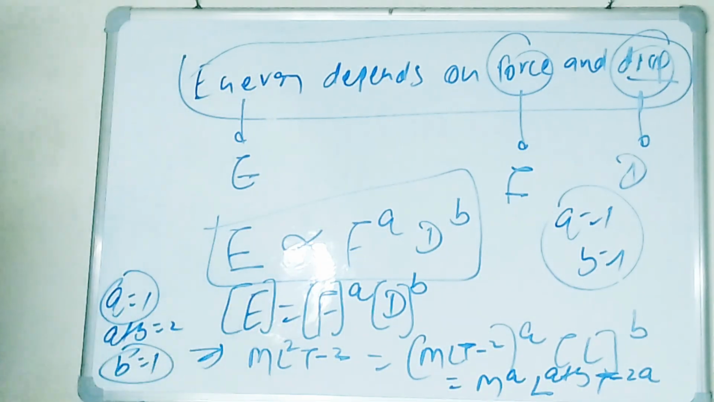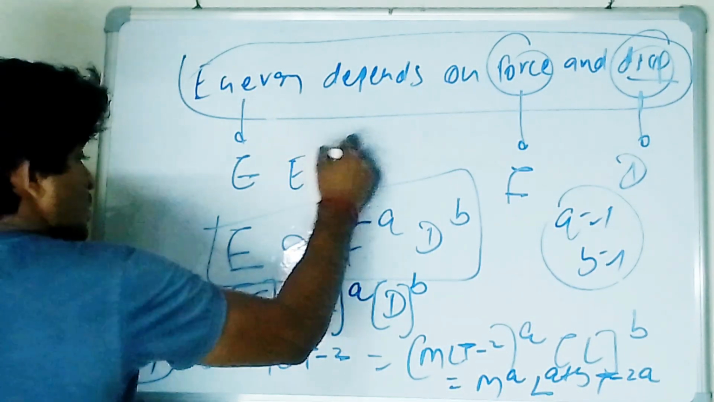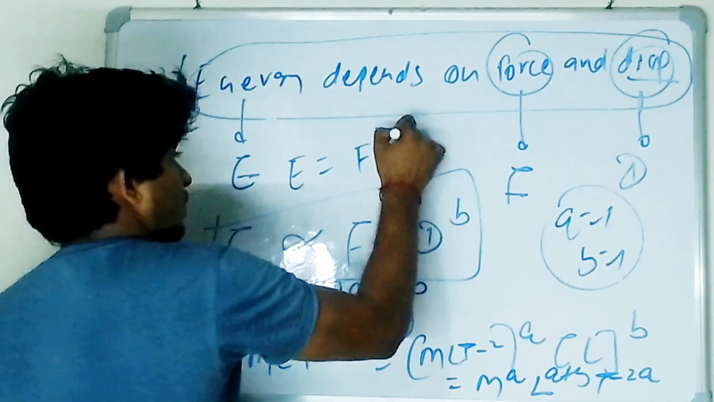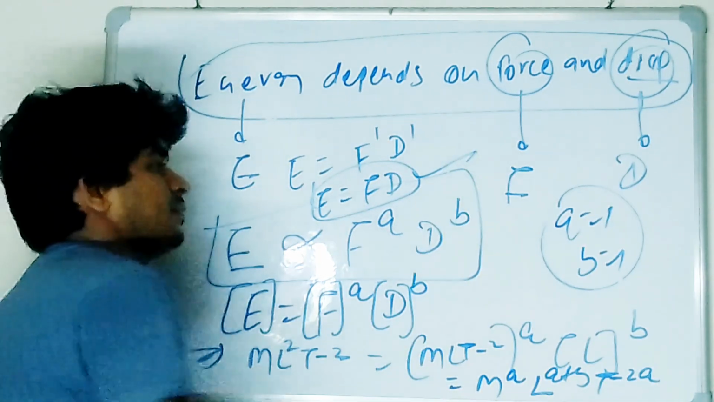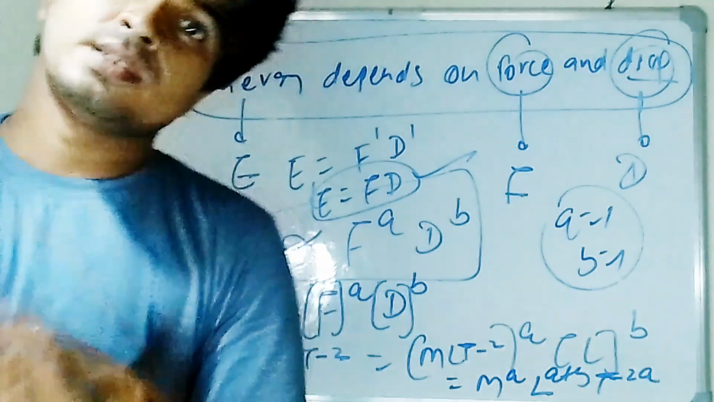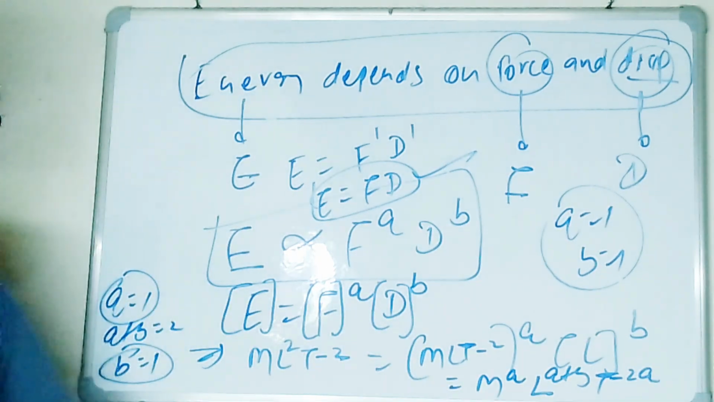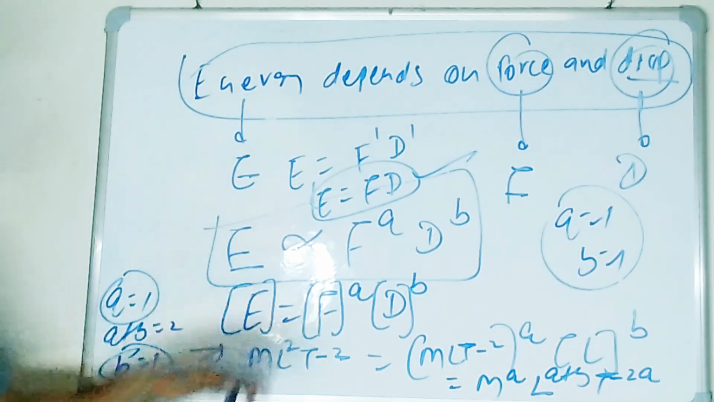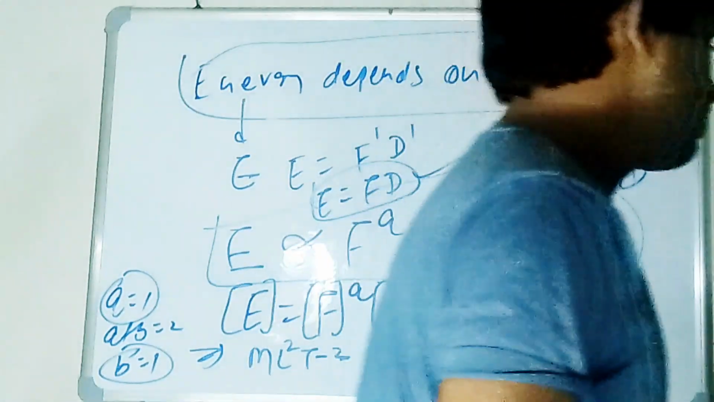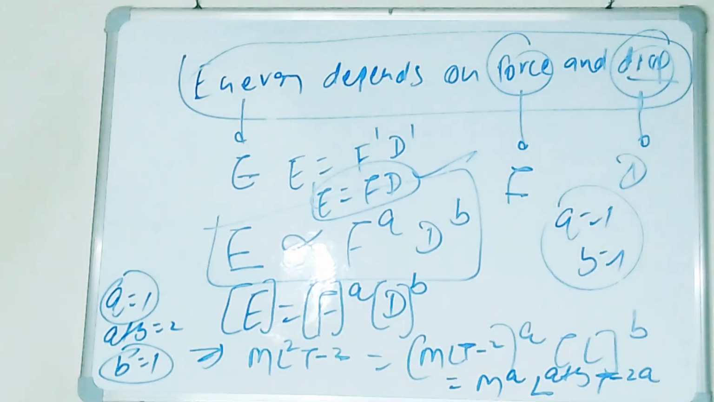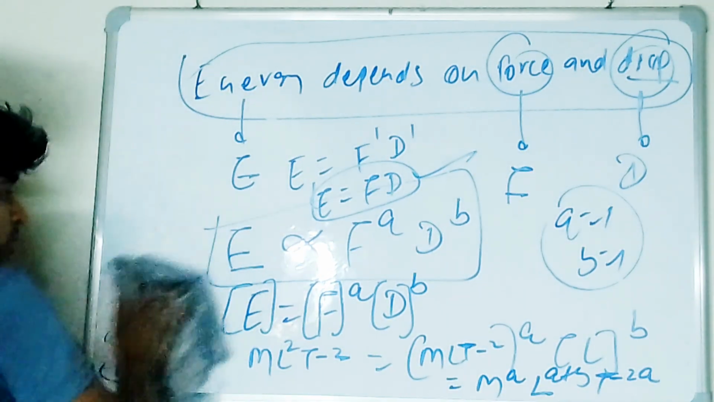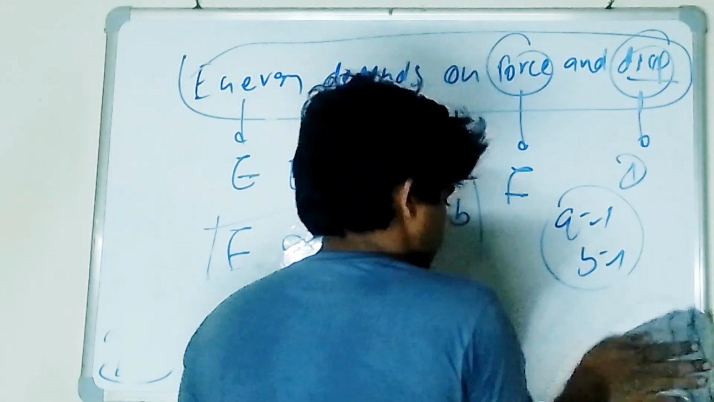So what relation am I getting now? E is equal to F power 1, D power 1. So basically E is equal to F into D. This is the relation. Is it clear? By this way you can solve the questions. You can take any questions, no matter, but you have to follow the same concept. Is it clear to all of you? Please clap if the concept is clear to all of you.